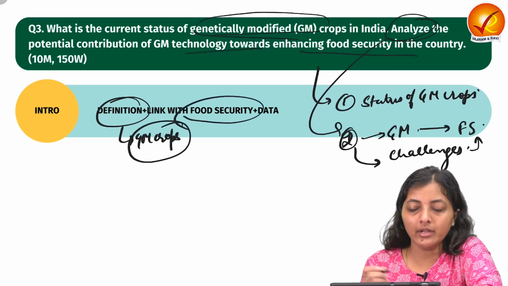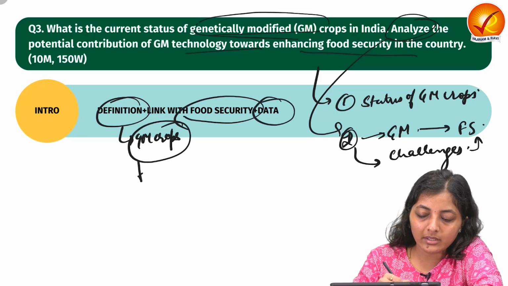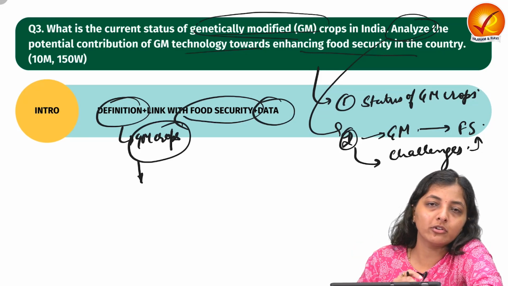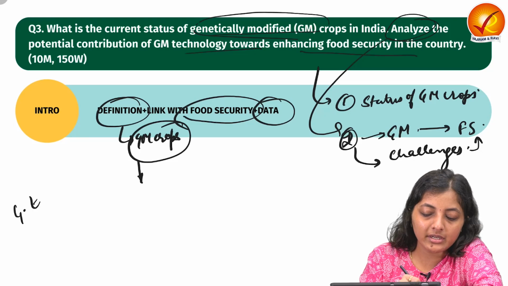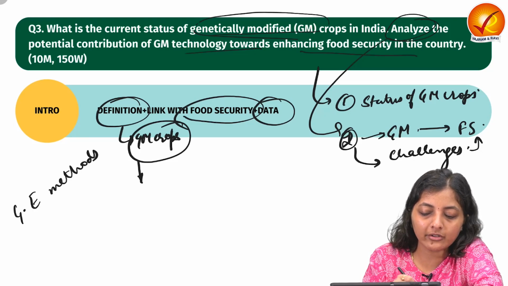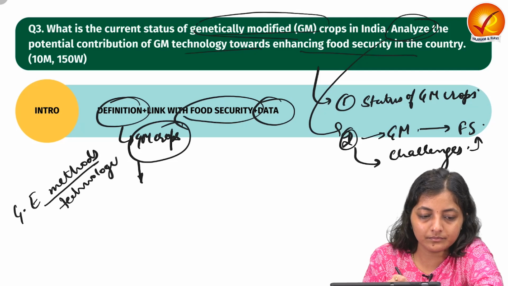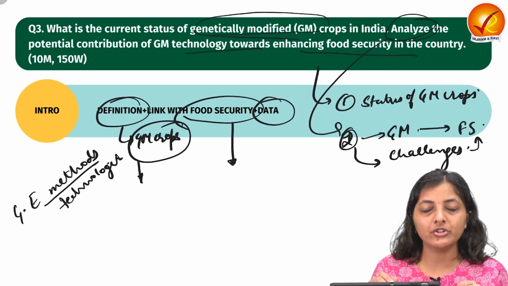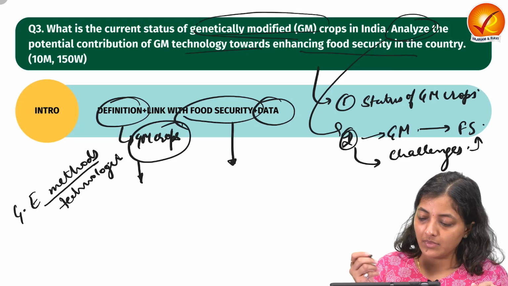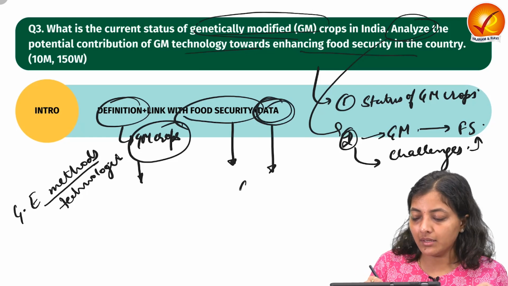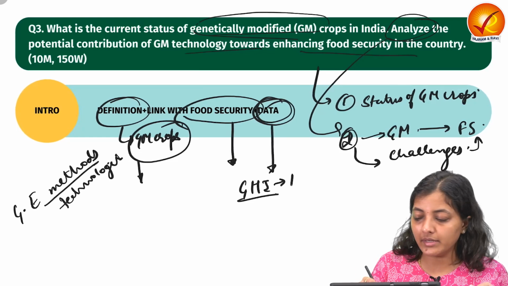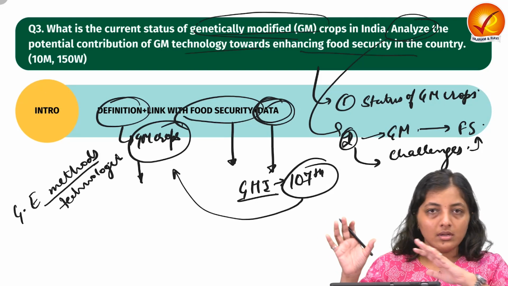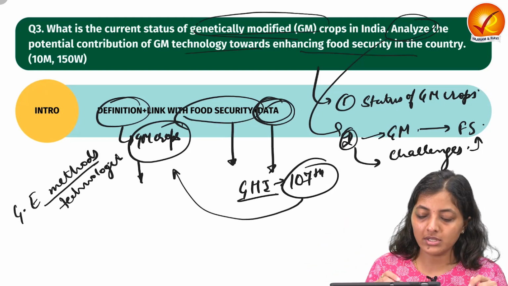and link with the food security, and you can also quote some data. GM crops are the crops where the DNA of that particular crop is modified via genetic engineering methods or technologies for agricultural purposes. And GM crops have the potential to address the food security challenges. And also you can write data like according to the Global Hunger Index, India's position is 107th. And again link it with how this data can be connected to the GM crop potential.